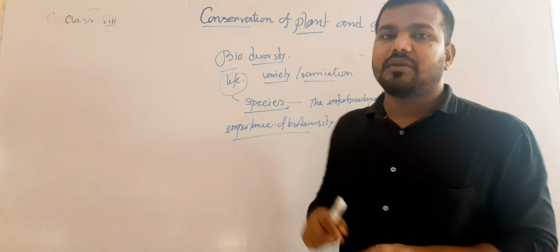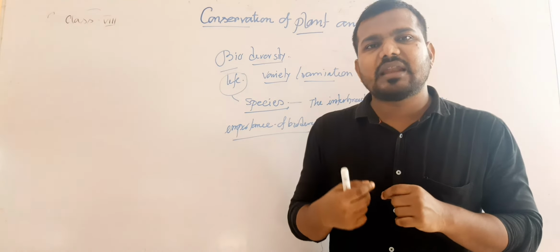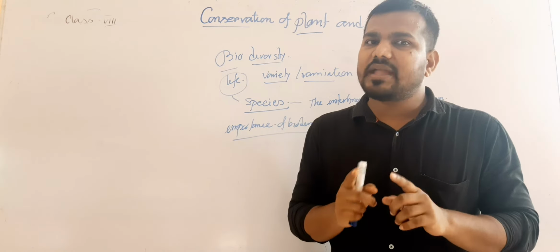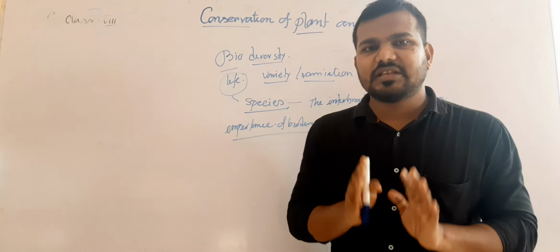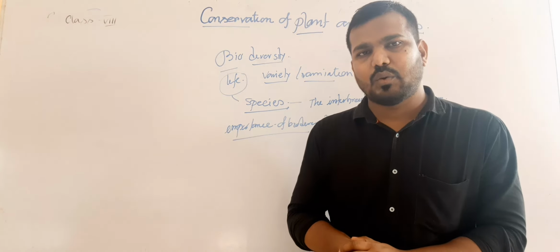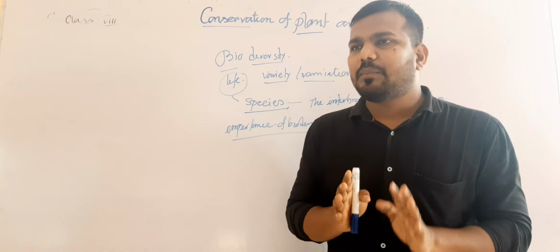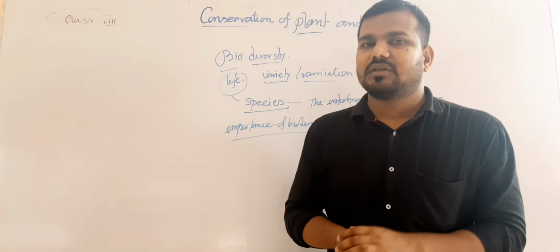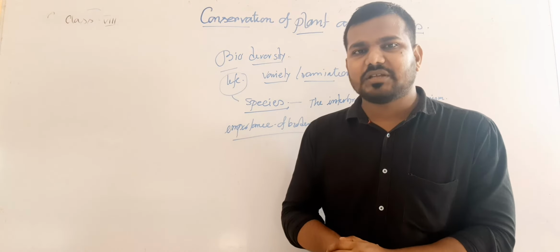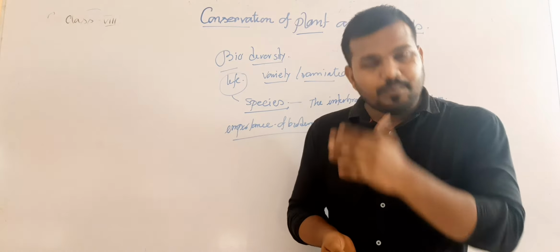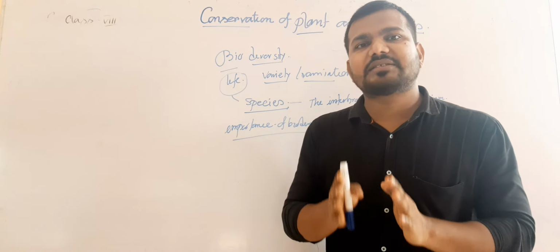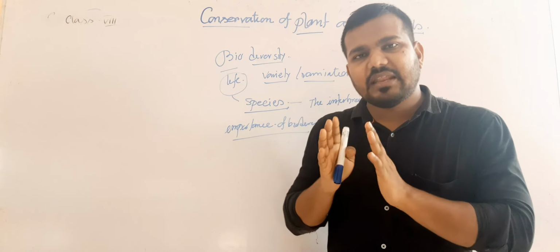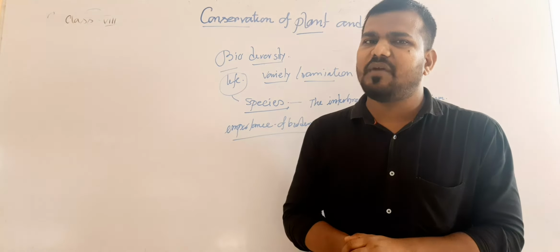Now the third one, every living organism is interlinked or interdependent with each other. To maintain this relationship, biodiversity plays an important role. Clear? Now biodiversity is also important for the next generation. Back 1,000 years ago, there was a deep forest, and the forest was the natural habitat for the wildlife animals. What are wildlife animals? The animals that live in a forest are known as wildlife animals.